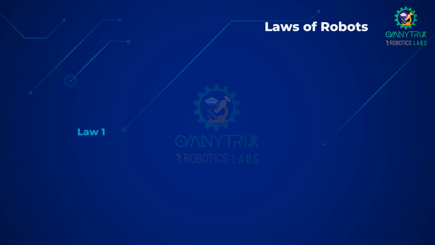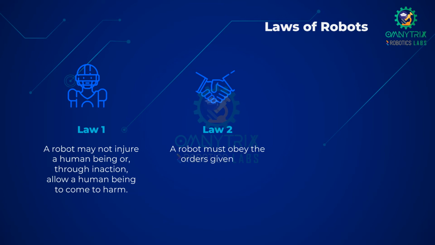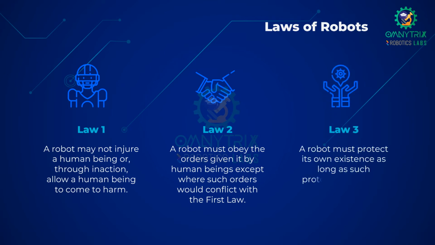First law, a robot may not injure a human being or, through inaction, allow a human being to come to harm. Second law, a robot must obey the orders given it by human beings except where such orders would conflict with the first law. Third law, a robot must protect its own existence as long as such protection does not conflict with the first law or second law.